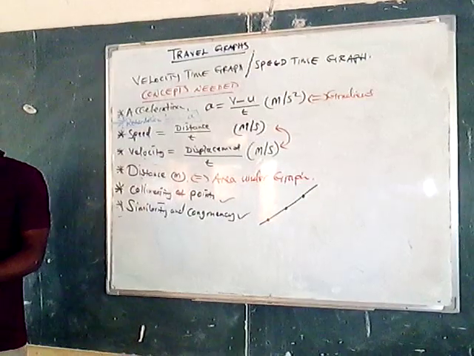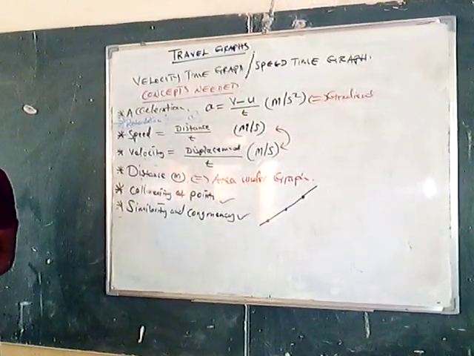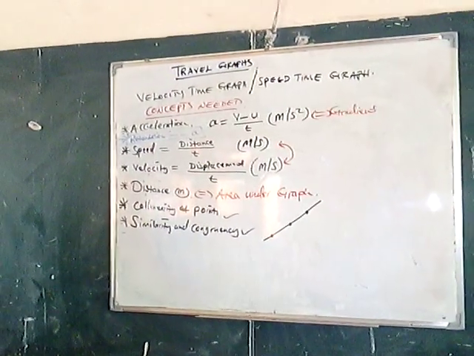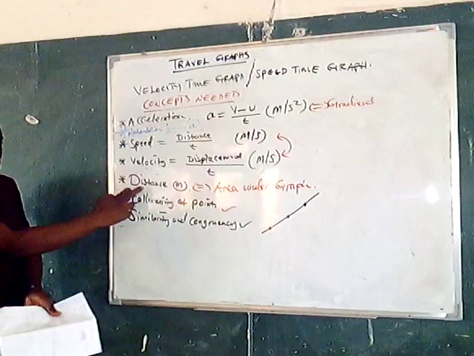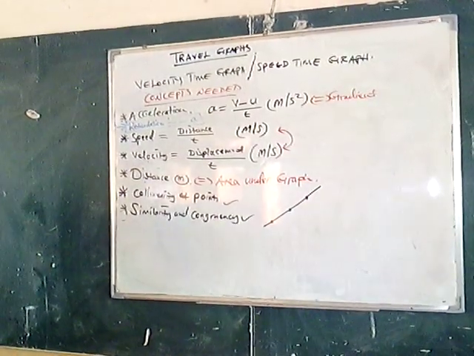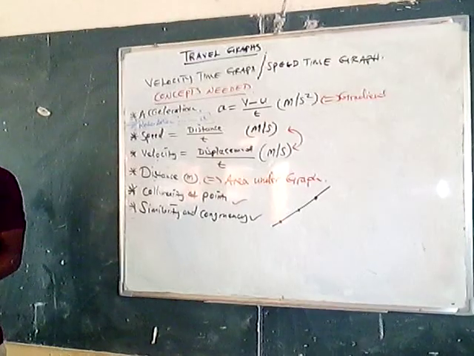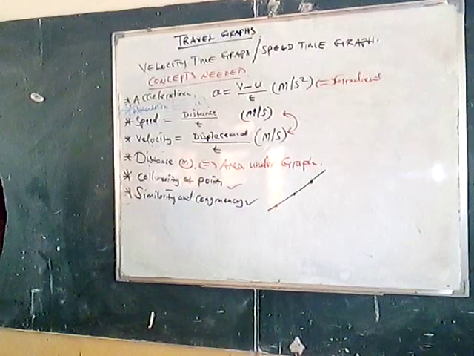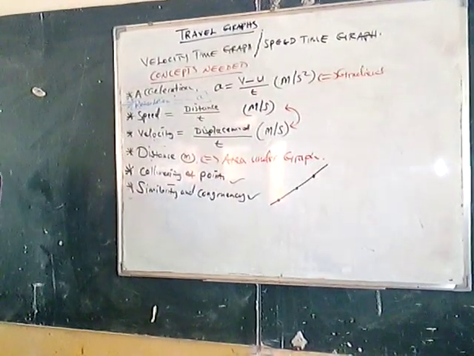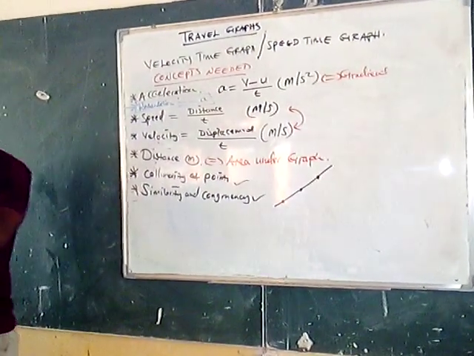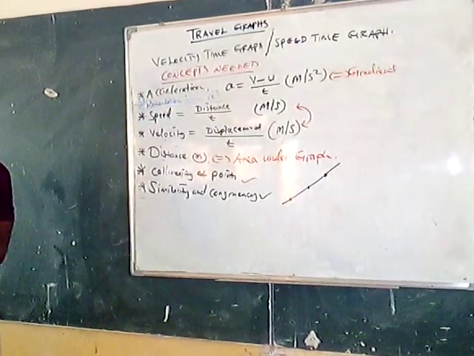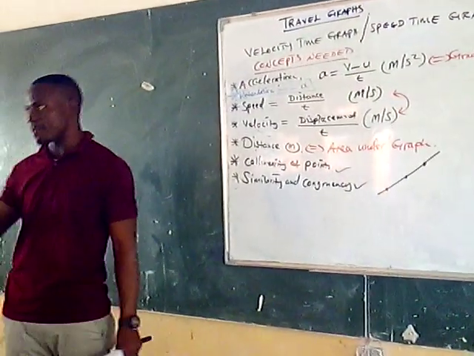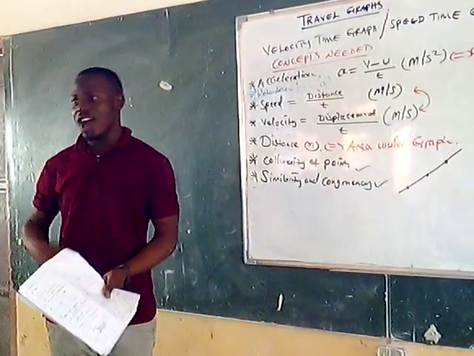If it's a triangle, the area is 1/2 BH, breadth times height, and by computing the area, you are computing the distance. If it's a trapezium, it is 1/2 the sum of the two parallel lines times the perpendicular height, which still gives you the distance. It can be a square, whose area is L squared, or a rectangle, LB, length times breadth. That's how you go about it.